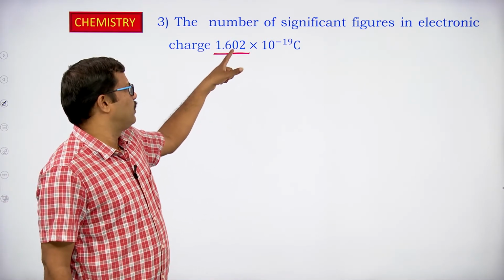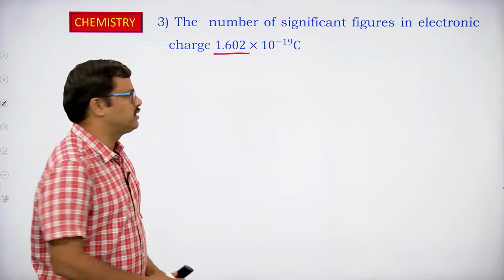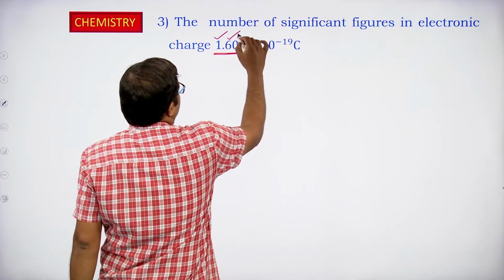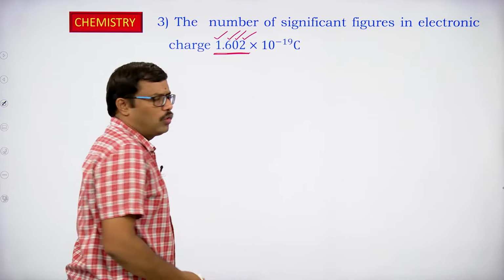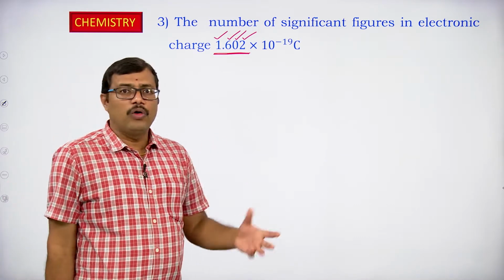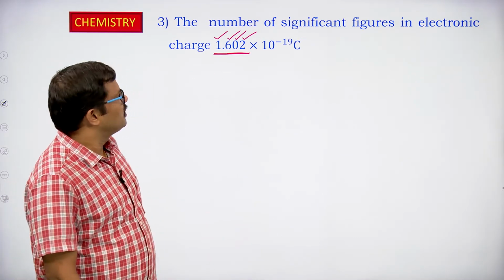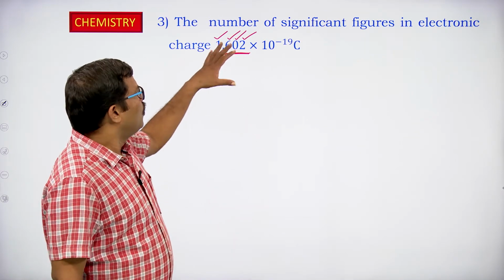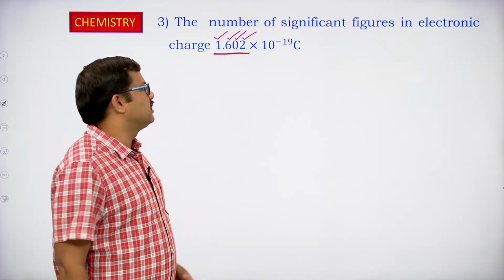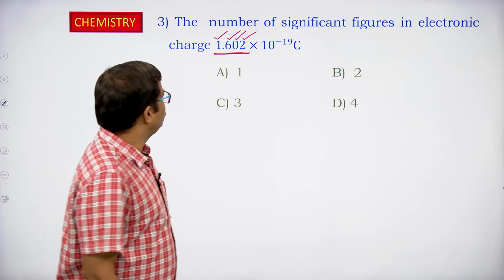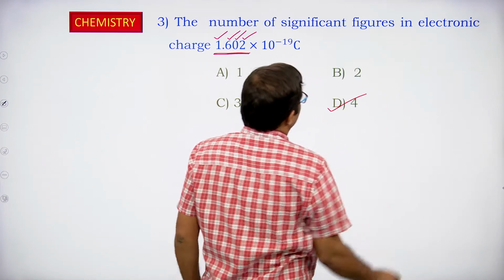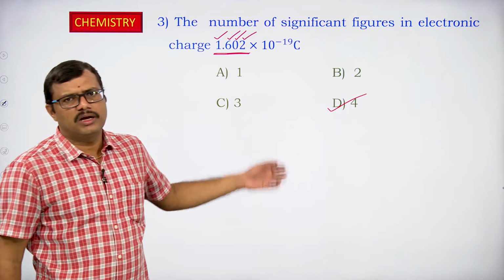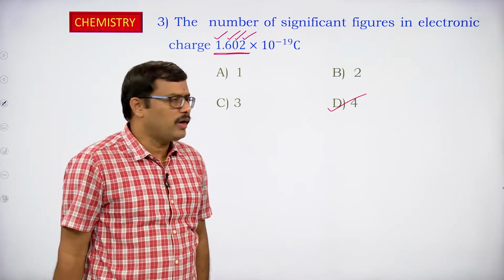We have 1.602. Here 0 is between non-zero digits, so it has to be considered. So 1 has to be considered, 6, 0 and 2. So total how many we have? We have 4 significant figures in the electronic charge. So totally we have 4 significant figures in this case. So if you observe, option D is correct. 4 significant figures are present in the number. Okay.